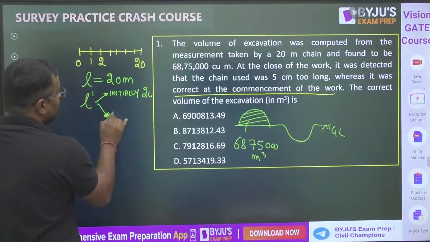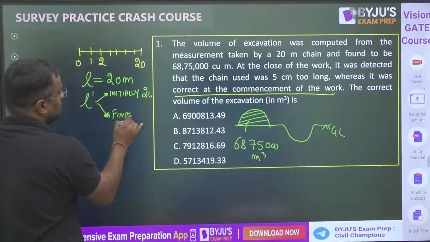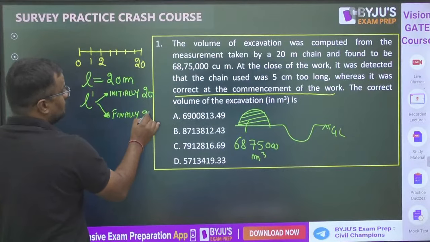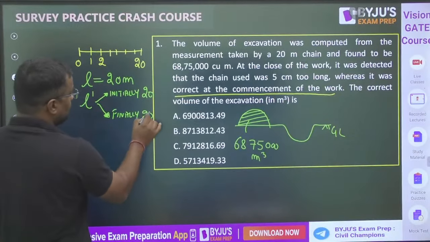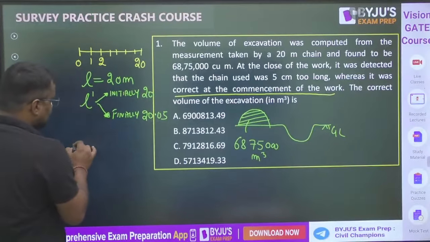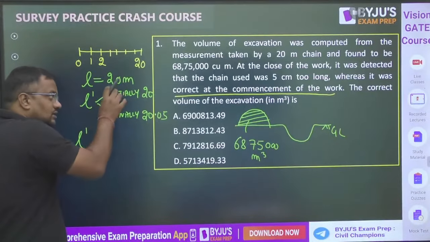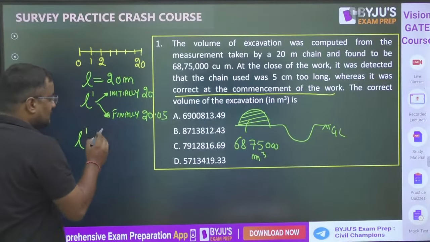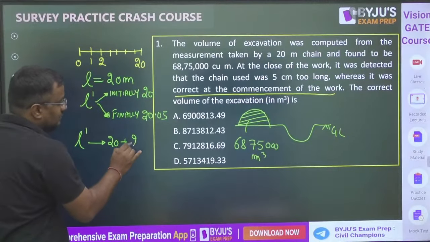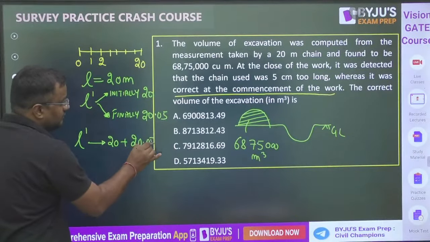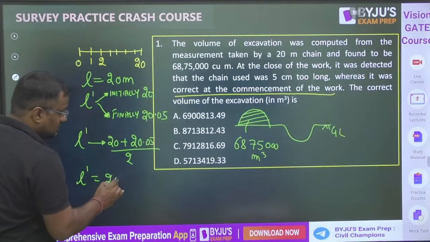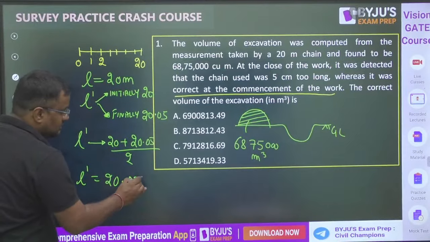But L dash finally, after the day's work, we found it is 5 centimeter too long, so it was not 20 meter, it was 20.05. In this case, when the actual length in between the work is not given, we take the average. Initially it was 20, at the end it was 20.05, and in between we have not measured. So L dash we take as 20.025.